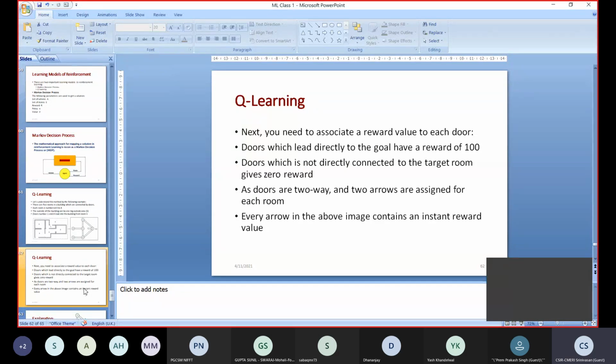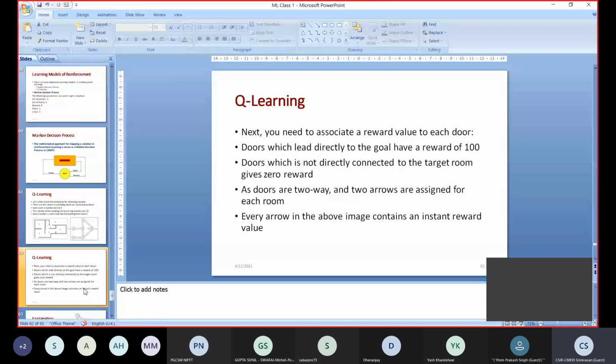Okay, let us see the Q learning example further. You need to associate a reward value for each door. That means whatever action the robot does, whenever it goes from one room to another room, I have to give some reward. Yes or no? That is the action.